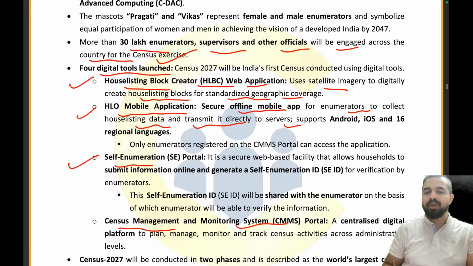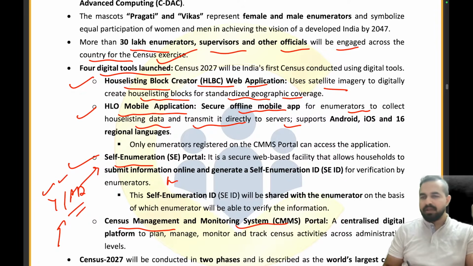It is a secure web-based portal that we have already discussed during the comprehensive Census 2027 discussion, when I told you that you will have the opportunity to self-enumerate by providing your details and your family details on this portal. And the enumerator will just come and verify the details. That's it. It will ease the work of the enumerators, and the person who uploads the details will also have a self-enumeration ID.